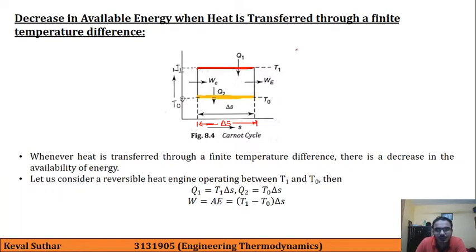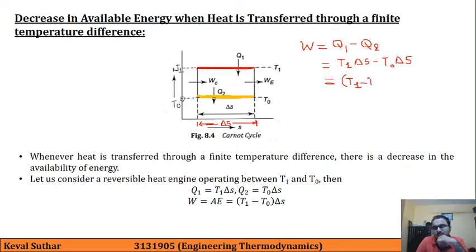So here W is nothing but Q1 minus Q2, which is equal to T1 delta S minus T0 delta S. So we will be getting (T1 minus T0) into delta S.